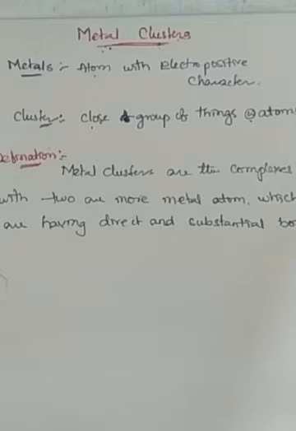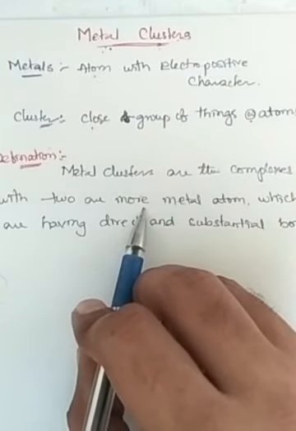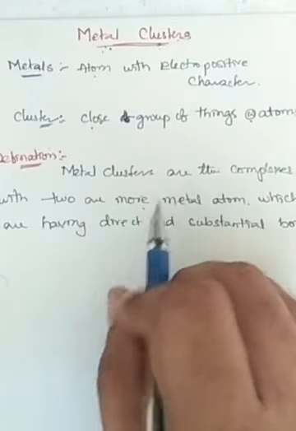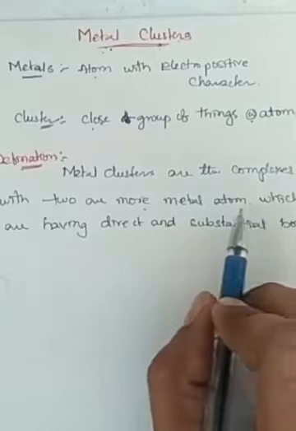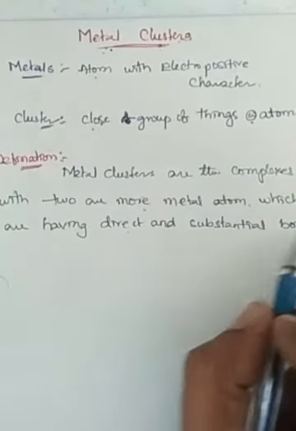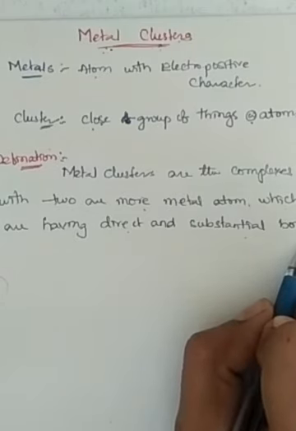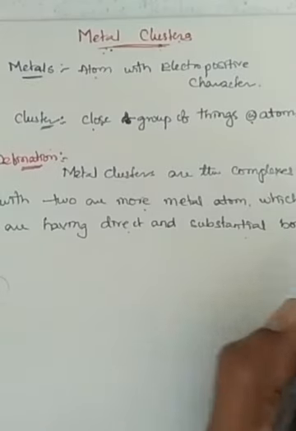In the definition we will come to know this. They are complexes where there are multiple metal atoms, two or more metal atoms, and these metal atoms have direct and substantial bonds. So complexes with multiple metal atoms having metal to metal direct bonds and substantial bonds are known as metal clusters, right?